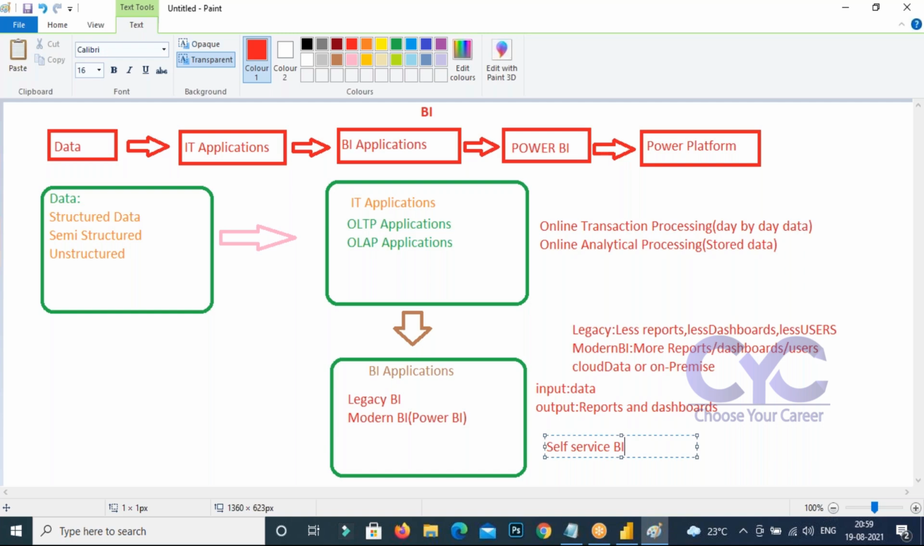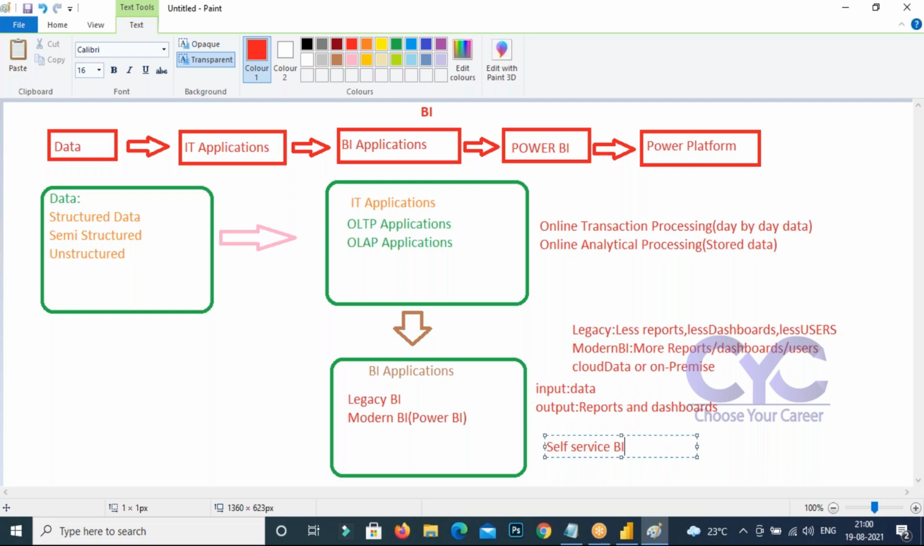Okay, in tomorrow's session, that entire process we can see. The entire process of fetching the data, transforming the data, loading the data, are you getting it or not? And storing the data in the data warehouse, and after that preparing the cubes, this entire thing comes under self-service BI. How it happens, we'll discuss tomorrow.